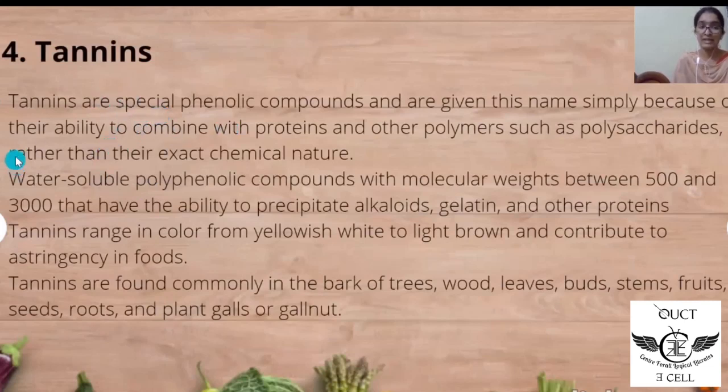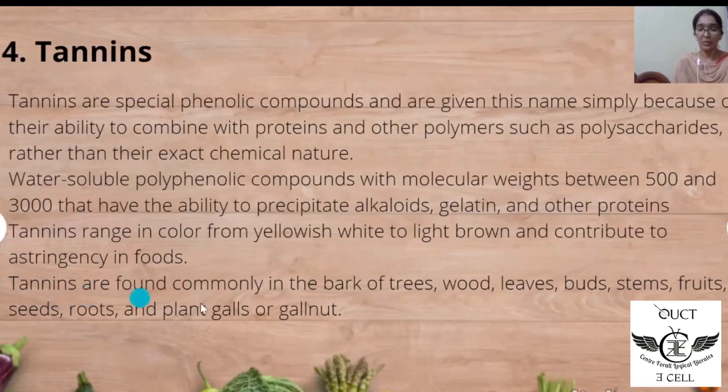Coming to the next pigment, tannins. Tannins are special phenolic compounds and are given this name simply because of their ability to combine with proteins and other polymers such as polysaccharides rather than their exact chemical nature. They are water-soluble polyphenolic compounds with molecular weights between 500 and 3000 that have the ability to precipitate alkaloids, gelatin, and other proteins. Tannins range in color from yellowish white to light brown and contribute to astringency in foods.